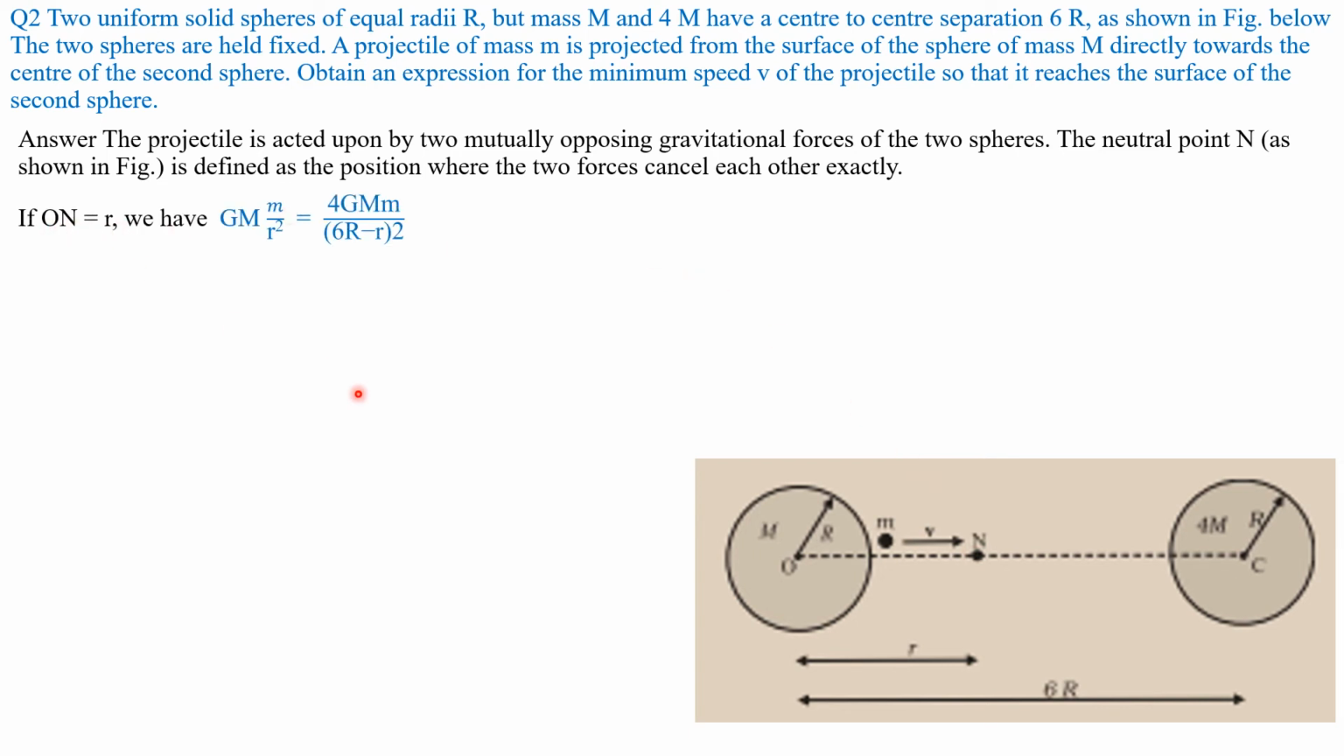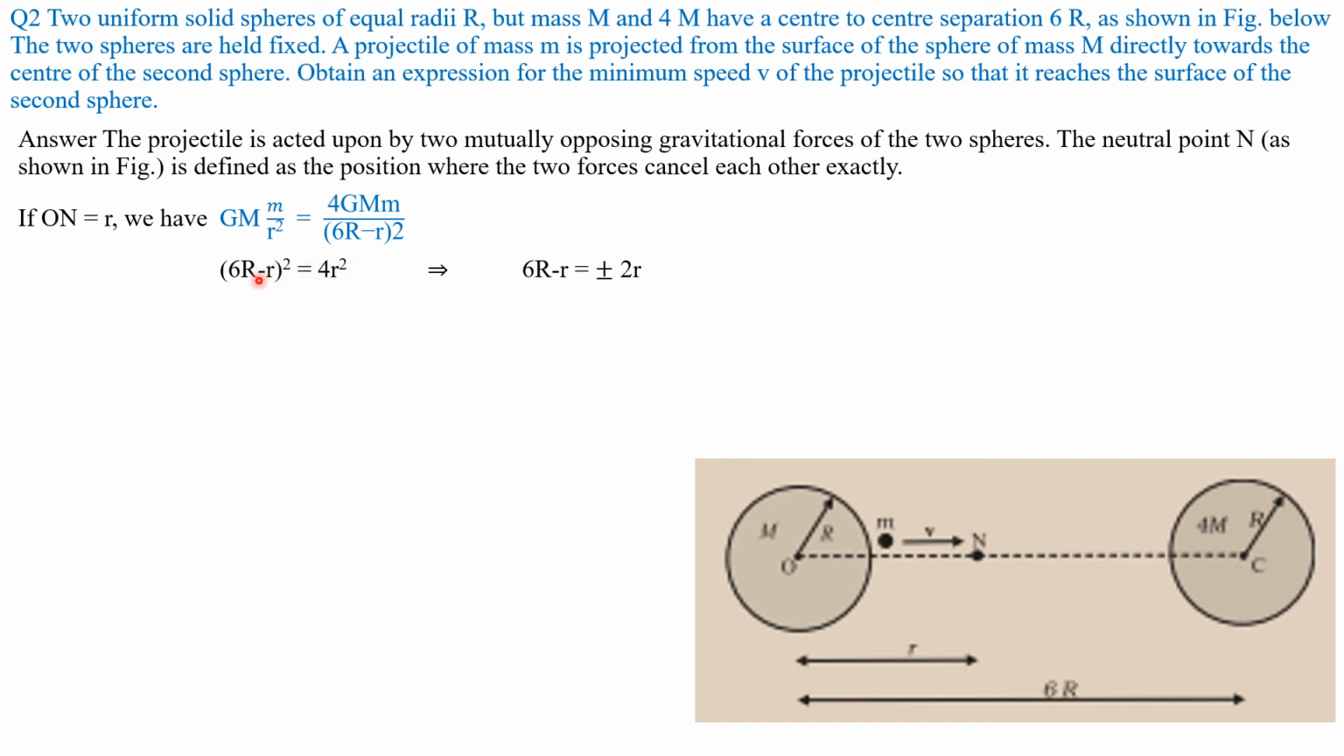Therefore, if r = R, then we have GMm/r² = 4GMm/(6R − r)². Comparing and cancelling the common terms, we get (6R − r)² = 4r². (6R − r)² = 4r².